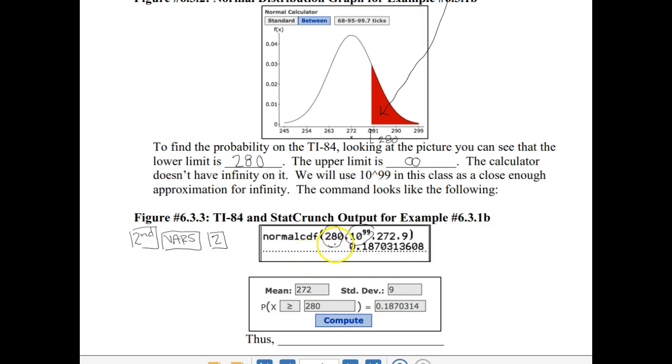The lower endpoint is 280, the upper is 10 to the 99th power, then we enter 272 as our mean and 9 as our standard deviation. When we push enter, we get 0.18703. That is the area of the shaded region in the picture above. We're not going to be using StatCrunch in this unit, but if it's open on your computer and you type these in, it gives the exact same answer we got on the calculator.